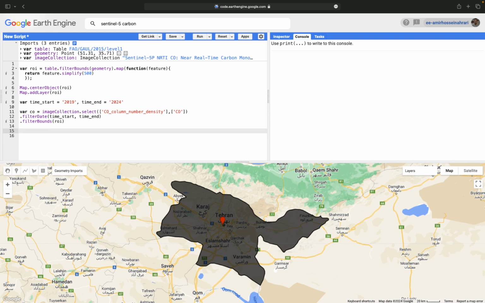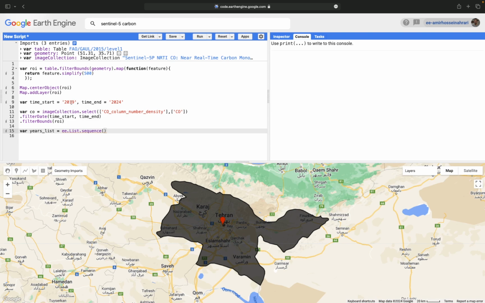So it's a very simple technique. Now we need to make two lists: one list for the years available and one list for the months we have for each year. So here we have the years list. We need a years list equal to ee.List.sequence, a list of sequence starting from the time start and ending at time end.